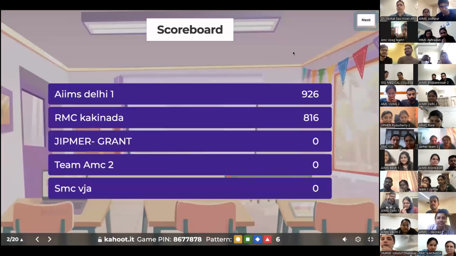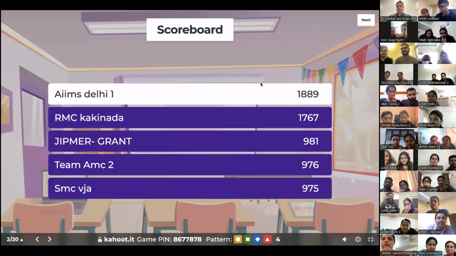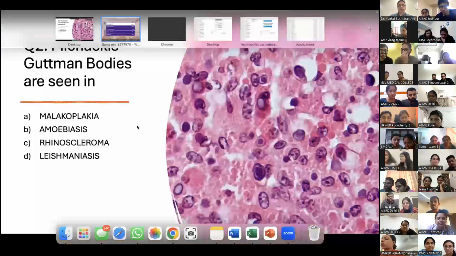So let's see what the leaderboard is like. AIIMS Delhi is on top, followed by RMC Kakinada, of course, because they've got the right answer. Then JIPMER, Team AMC. So whoever has answered quickest will be on top, okay? But there's still lots of questions to go, so don't worry.